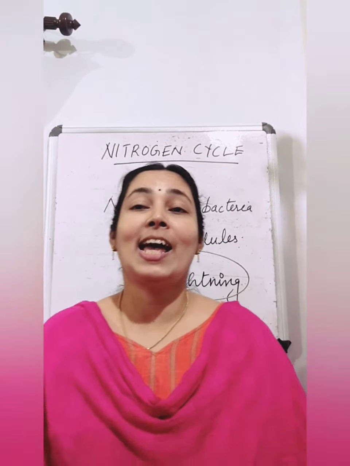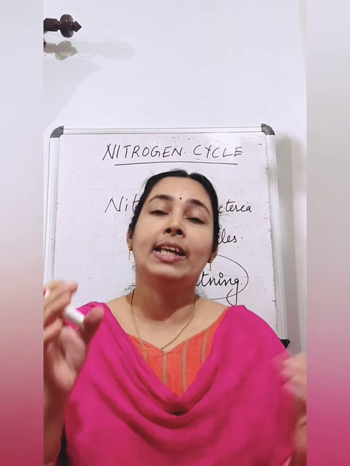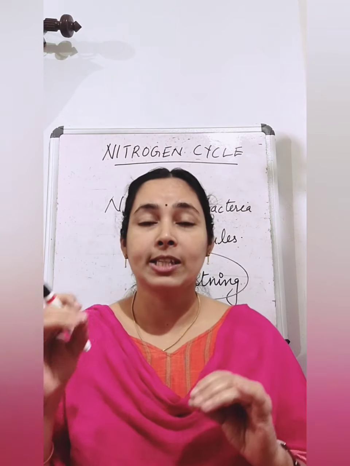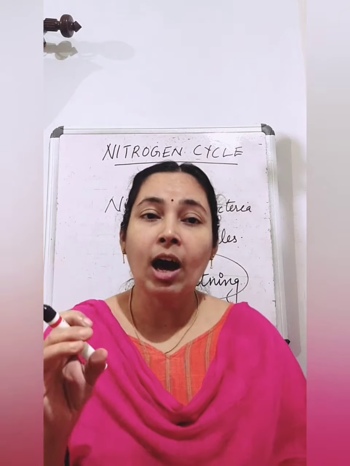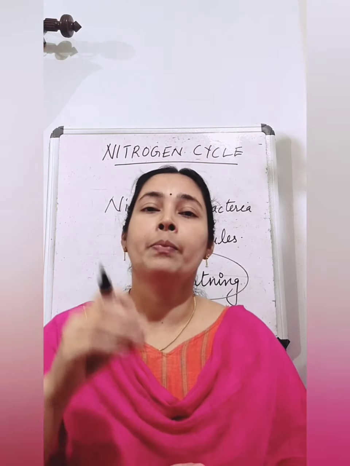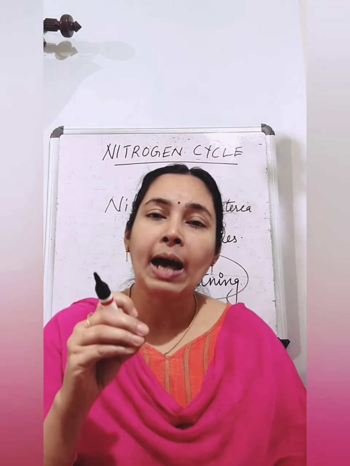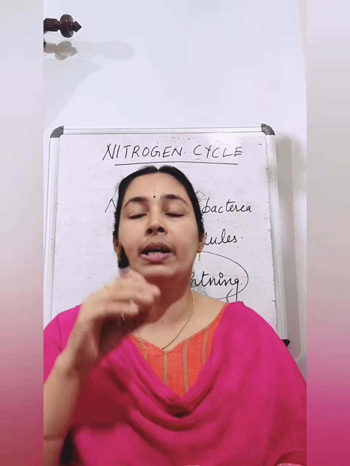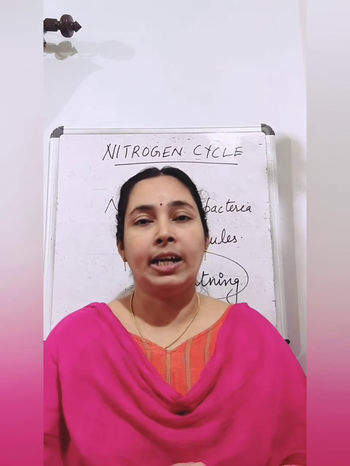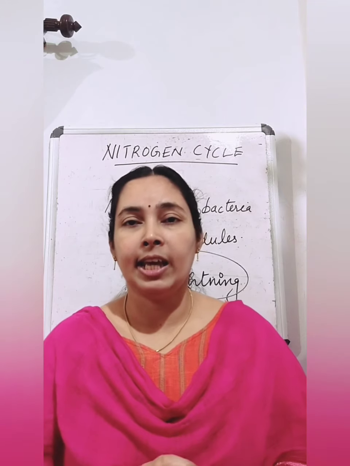So when these plants and animals die, the decomposers, that is certain bacteria or fungi present in the soil, will break down the protein in the dead organism and in animal waste and release some ammonium ions. And these ammonium ions can be converted into other nitrogen compounds, and this can be used by the plants again.